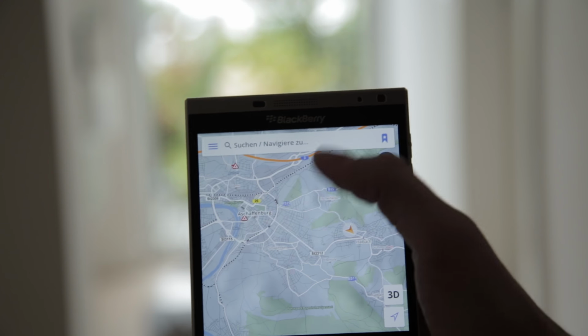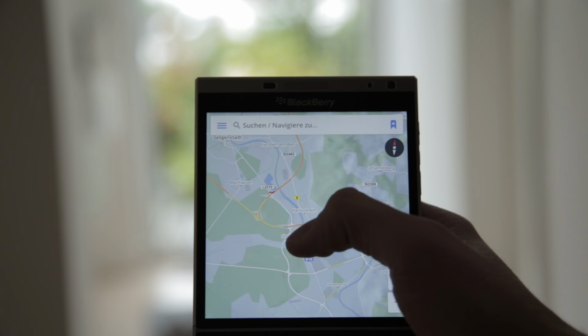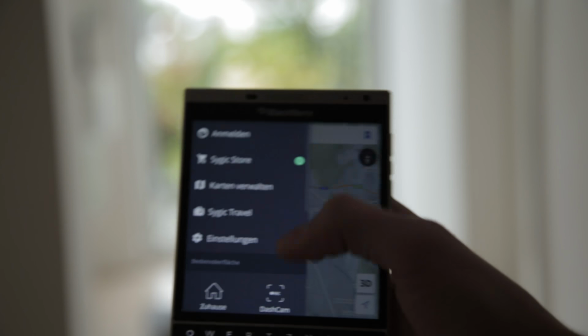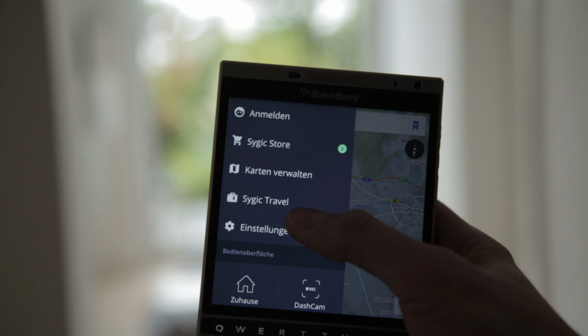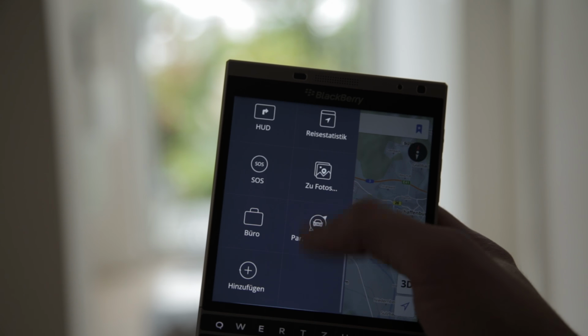So another application that I really enjoyed using on my Android BlackBerry Priv is Cygic. It's a navigation app with offline maps, and it's fairly cheap. For 30 bucks you get, I think, the whole package with offline maps for whole Europe in my case, traffic, speed camera information, traffic information and everything.